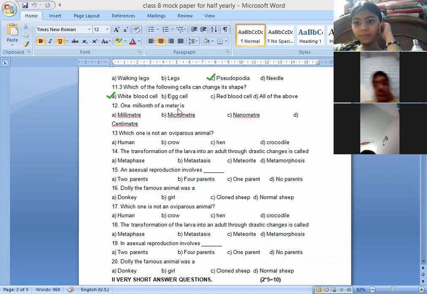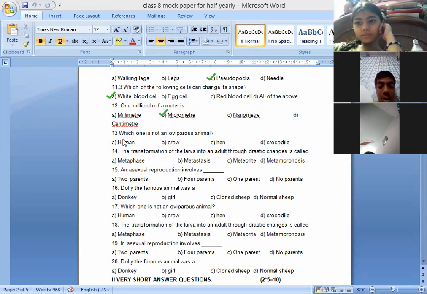1 millionth of a meter is 1 micrometer, 1 millimeter, 1 nanometer, or 1 centimeter. Meters are the unit of length. So 1 millionth of a meter, that will be a micrometer.